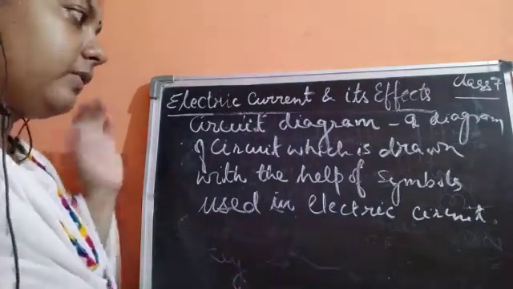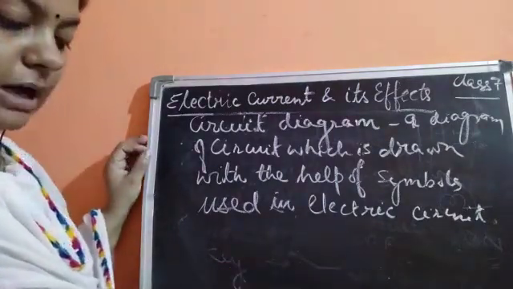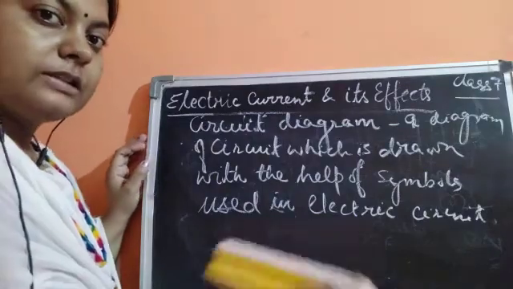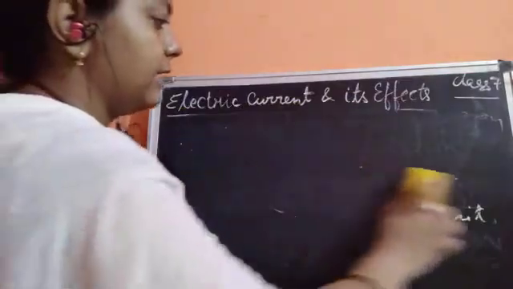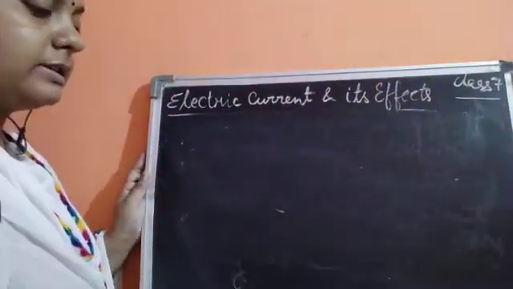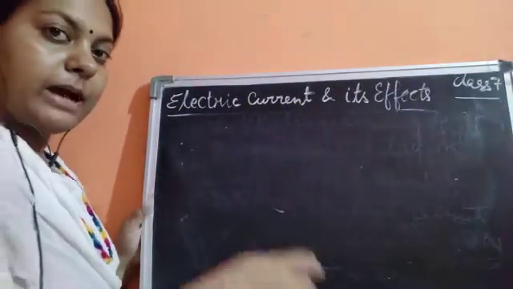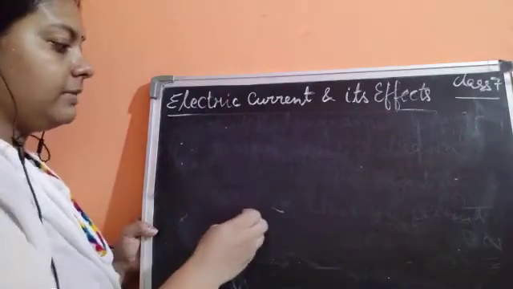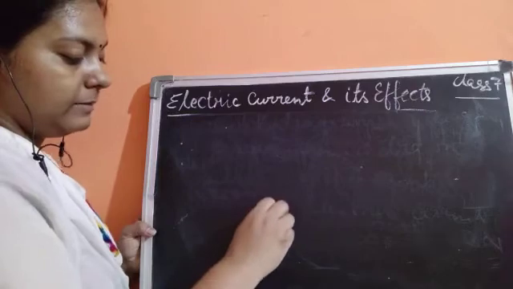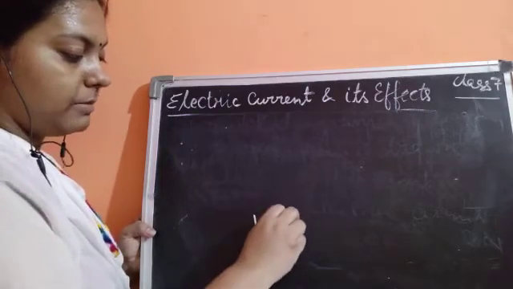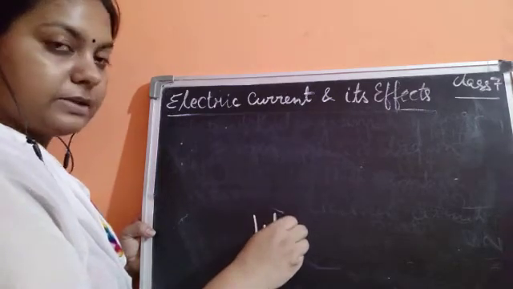Okay, now the next thing we need to study is how to draw a circuit diagram. The circuit diagram is equally important, so we need to understand how to draw it using the symbols. Just see this. We'll start with the battery. A battery is a combination of cells to give the power supply.